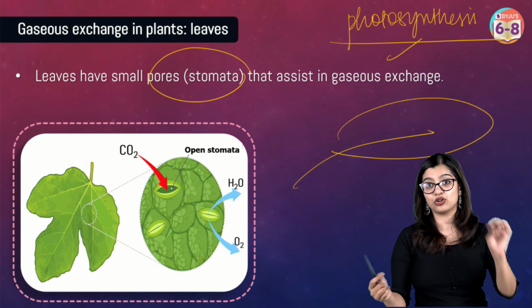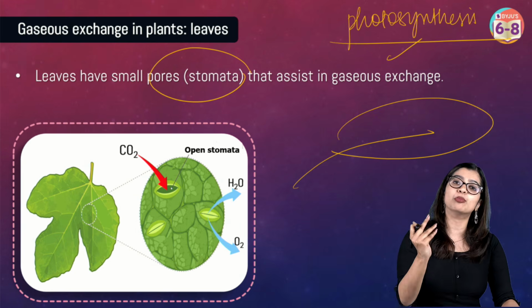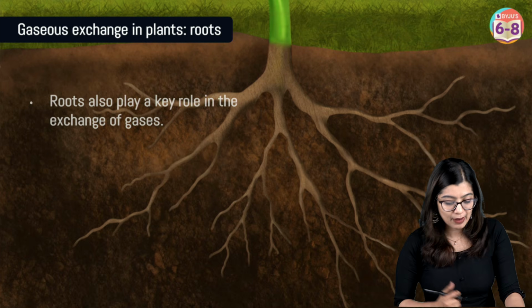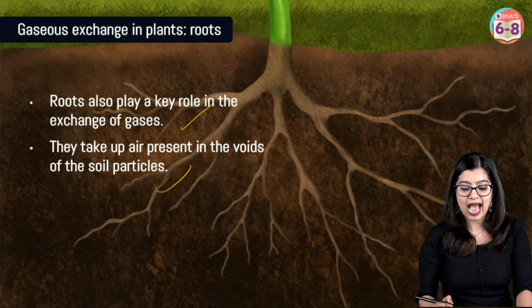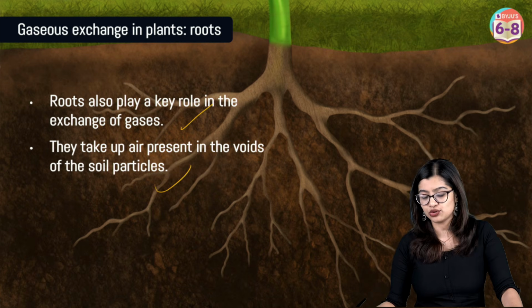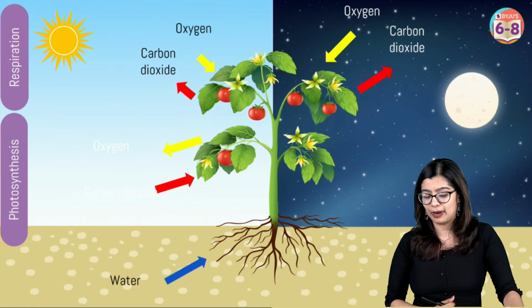Because they are respiring, or the rate of respiration is much more at night. Now, apart from the stomata, we also see that roots have the ability to do the same, and they take up air through voids of the soil particles.